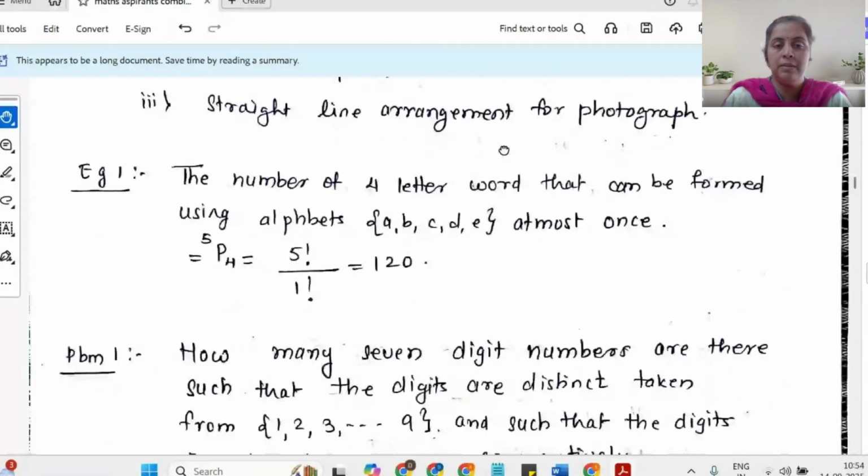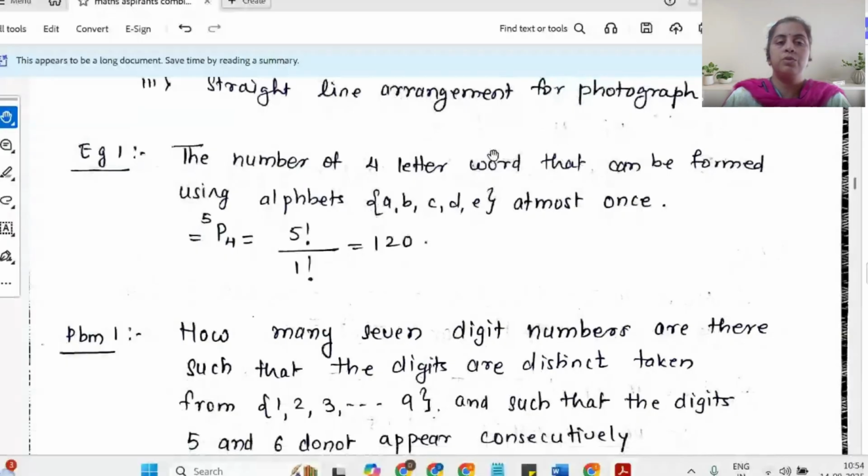So let us take this simple question. Suppose I have to form a 4-letter word. The number of 4-letter words that can be formed by using the alphabets A, B, C, D, E is at most. Now here I have 5 distinct alphabets, and from these I have to form a 4-letter word. Forming a 4-letter word means I'm supposed to choose 4 alphabets from here and arrange them.